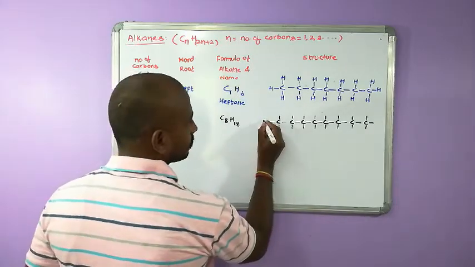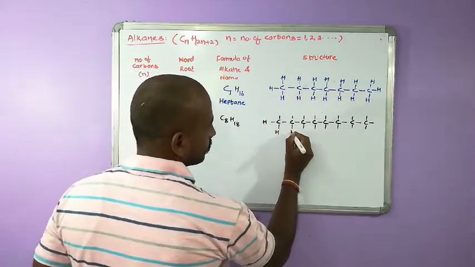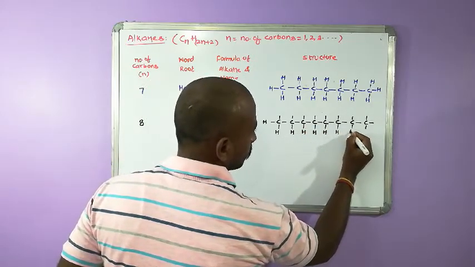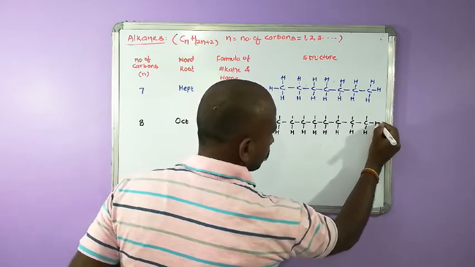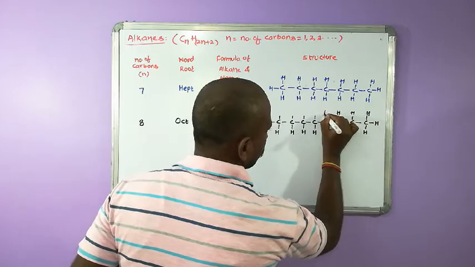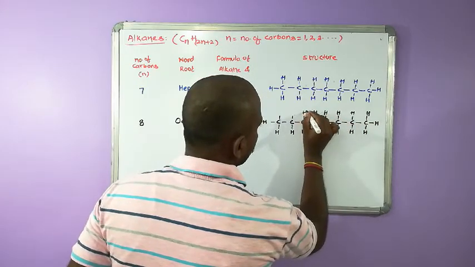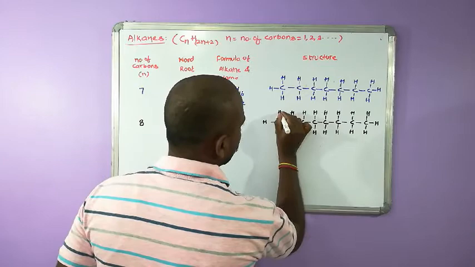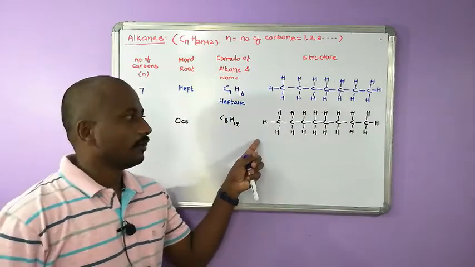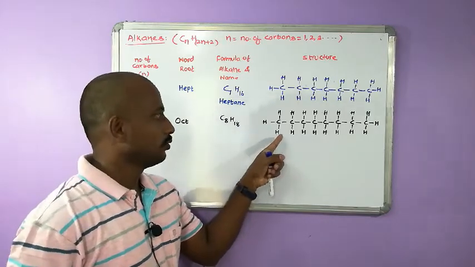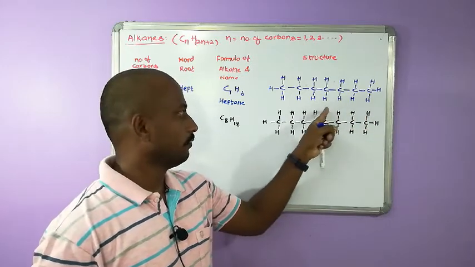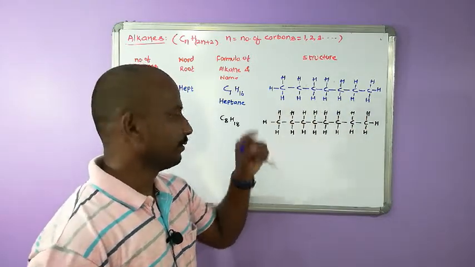Now keep hydrogen like this. So if you count the number of hydrogens, there should be 18 hydrogens. 1, 2, 3, 4, 5, 6, 7, 8, 9, 10, 11, 12, 13, 14, 15, 16, 17, 18.